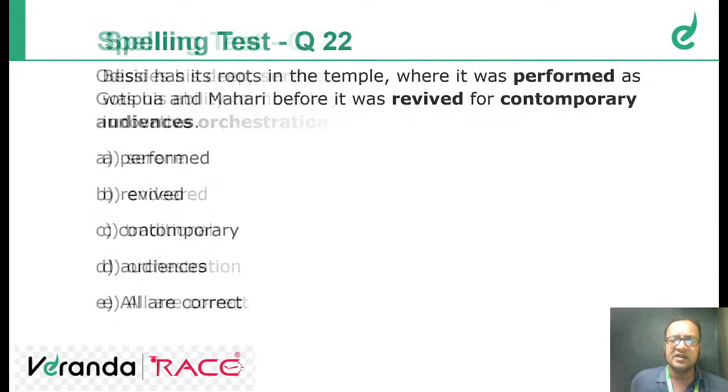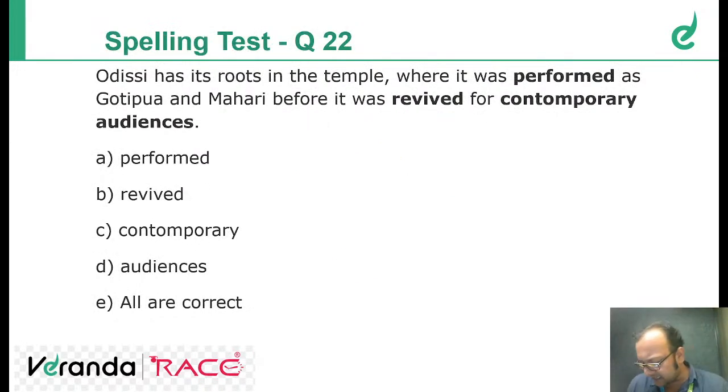Okay? Next question. Serene is correct. Okay? Now next question. Odissi has its roots in the temple where it was performed as Gotipua and Mahari before it was revived for contemporary audiences. But tell me fast.